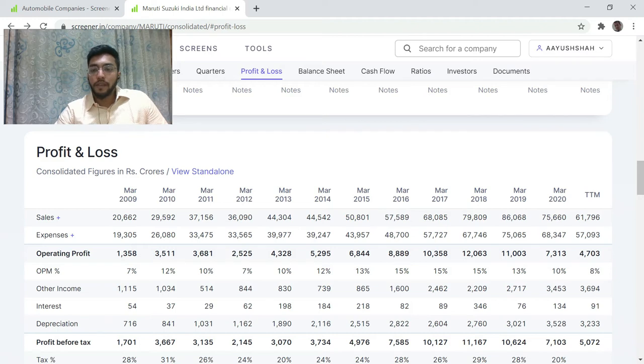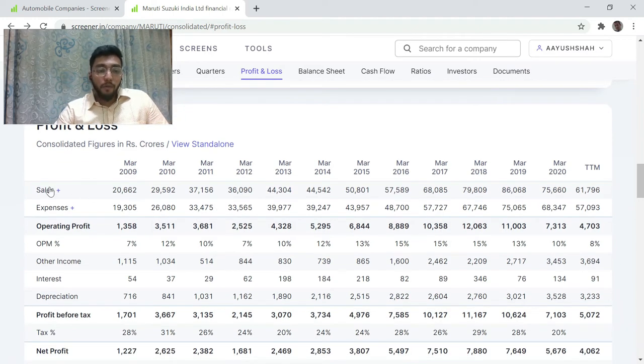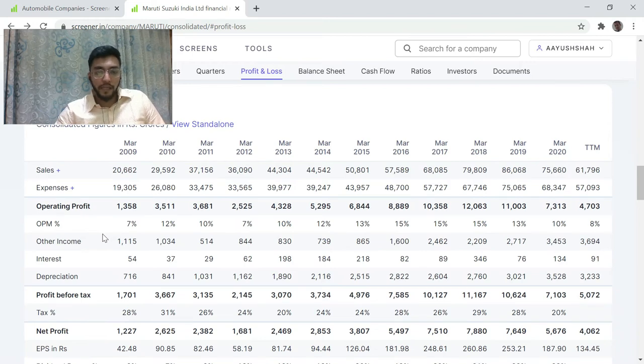Now going on and seeing what were the differences in the P&L that we just created and this actual P&L. Okay, there is sales, there is expenses, there is operating profit, but this operating profit is nothing but a derivation of sales and expenses. We'll see that in detail in coming minutes.